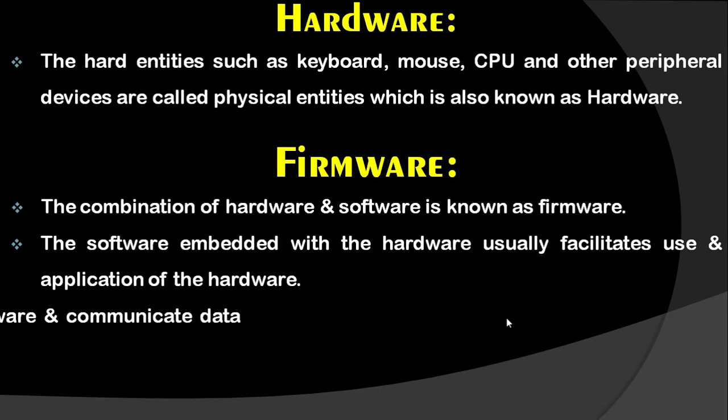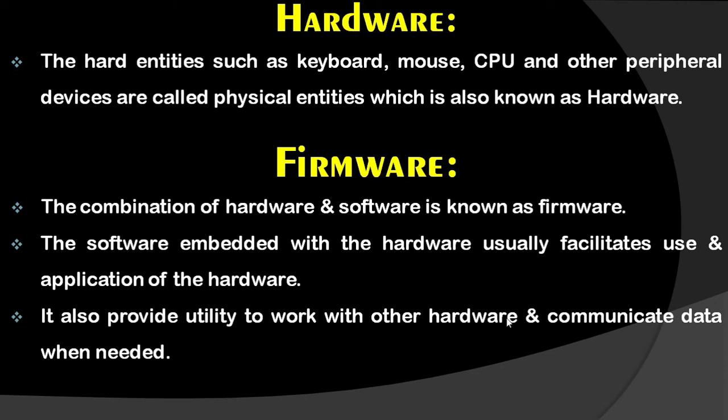And as I told, an example of washing machine. How washing machine? Because if you will see, machine is a particular hardware, and on that machine you can see particular buttons are given. By operating that button, you can operate that machine very easily. Like that, so many other examples are there. That also we will see. It also provides the utility to work with other hardware and communicate data when it is needed.